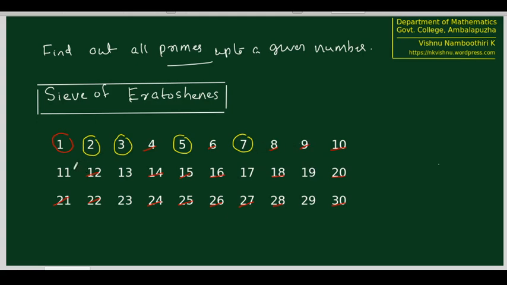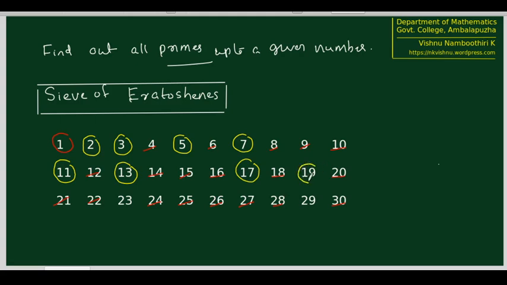What is the next number remaining after 7? The next number remaining after 7 which is not crossed out is 11. Therefore 11 is a prime. Now look for all multiples of 11 after 11, and since there are none, there is no need to cancel anything. Next number not cancelled out is 13. 13 is a prime, and no multiple of 13 is remaining. We proceed. Next number not crossed out is 17. 17 is therefore a prime. No multiples of 17 remain to cross out.